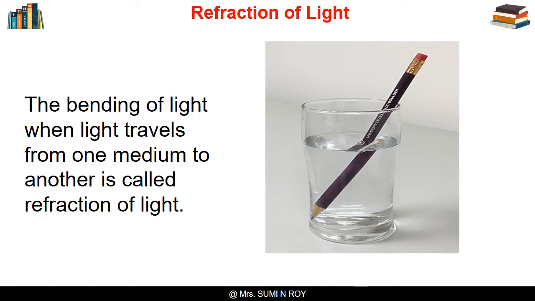Light can travel through various mediums like air, glass, water and oil. Generally, when light passes from one medium to another, it bends at the surface separating the two. The bending of light when light travels from one medium to another is called refraction of light. The bent image of a pencil dipped in a liquid is due to refraction of light. The image produced by a magnifying glass is also due to refraction.